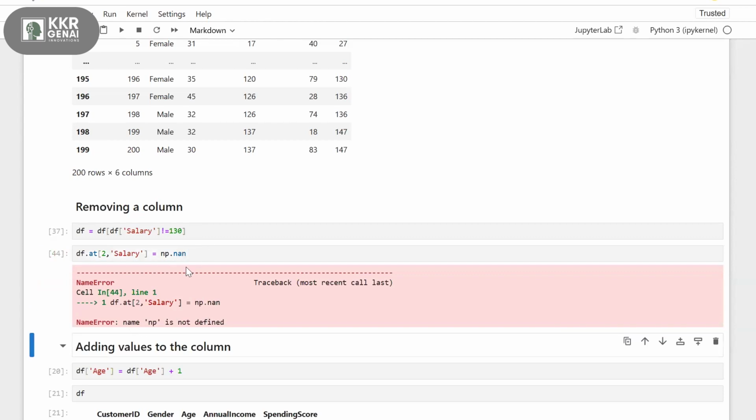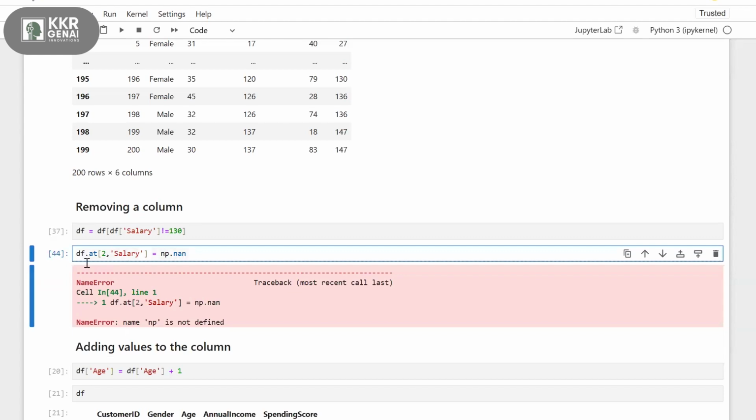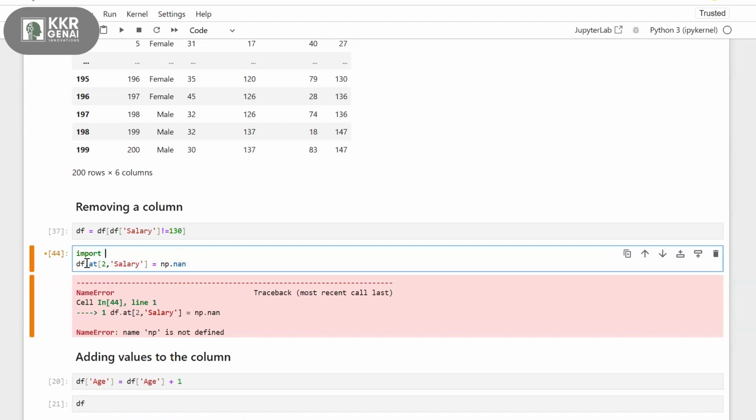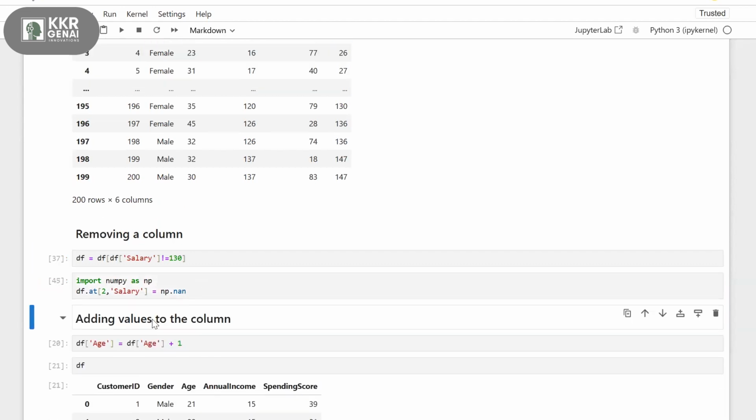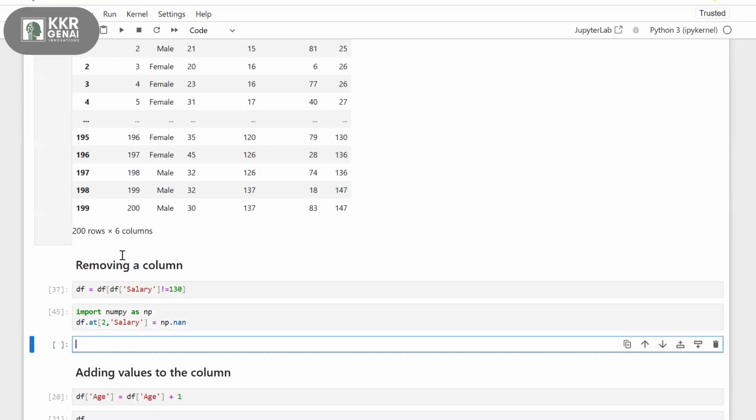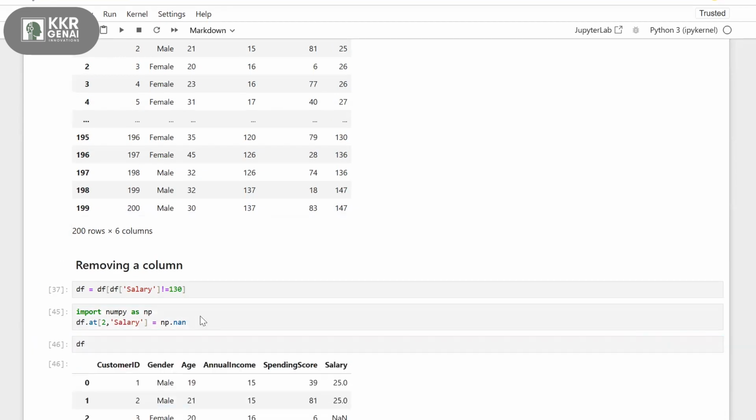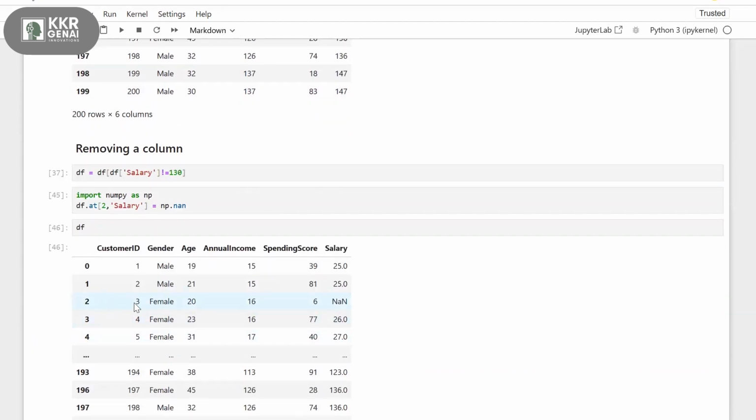Here it says NP is not defined, so I need to import NumPy: import numpy as np. Now, for this particular record I'm changing the value and not deleting the record. I'm just changing this salary value to the null value. Okay, got it, thank you. This is exactly what you need, right?